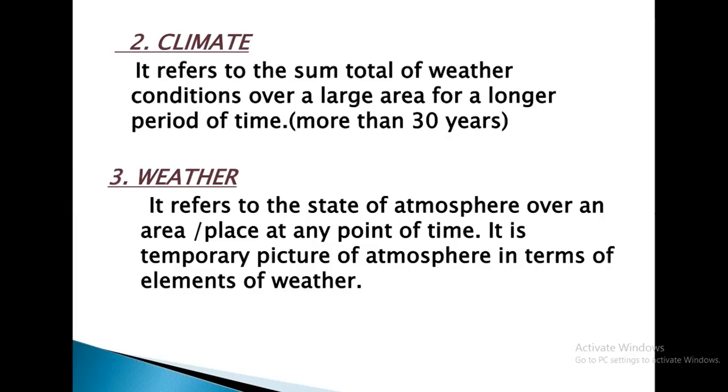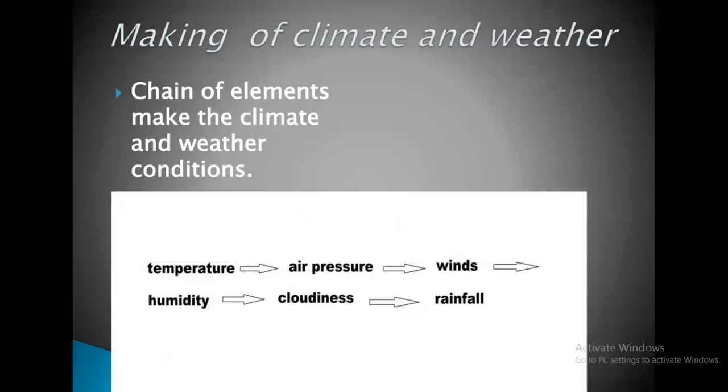Because it is not a permanent picture of the atmosphere, it is just a temporary picture. It may become cloudy and start raining and suddenly then there is sun outside. Okay, so that is known as weather. That means it refers to a temporary picture of the atmosphere over that particular area or place at any point of time. Climate means the total of the weather conditions which is there for a longer period of time.